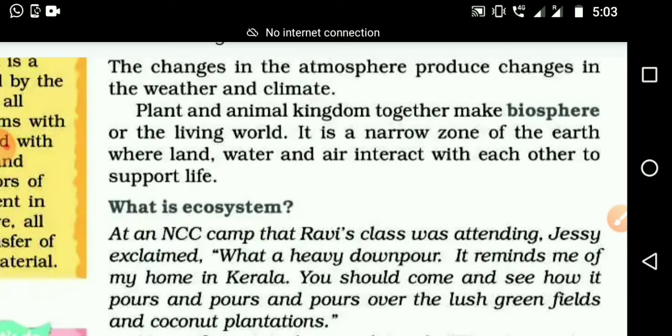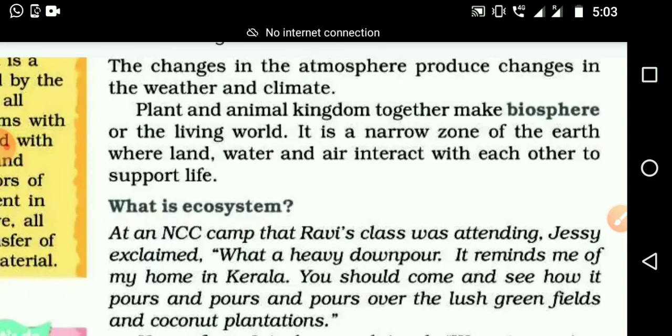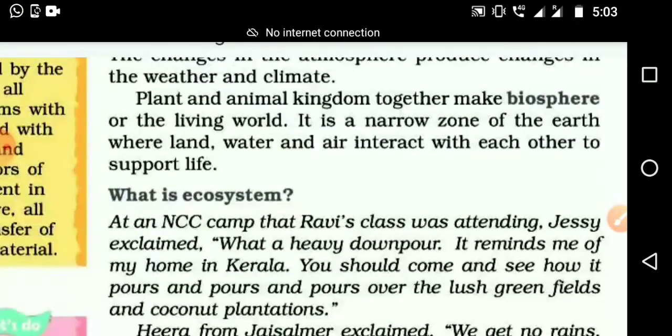But in our area where we are living, land is there, that means lithosphere, and we are getting water by pipeline or from pond or tube well, and we have atmosphere, oxygen. That's why we are living peacefully, harmoniously. If we get all these things, then only life will be supported.